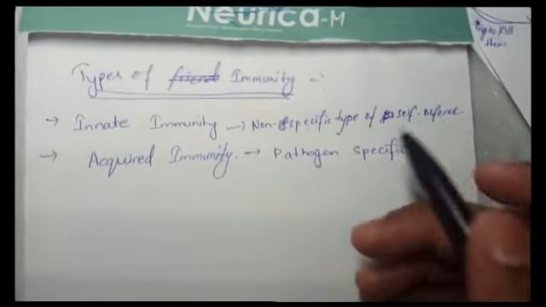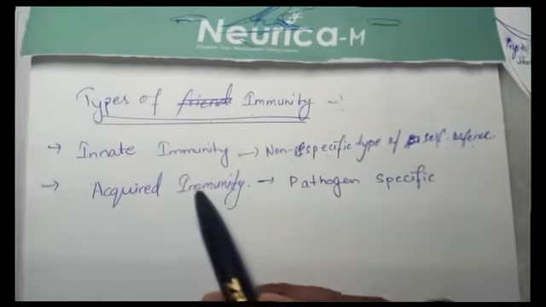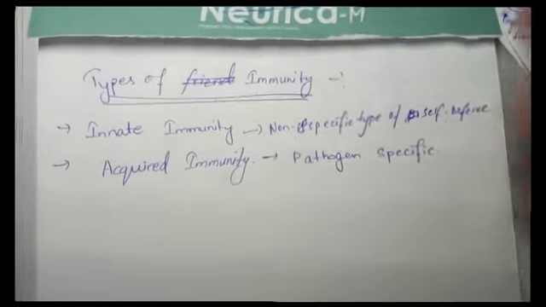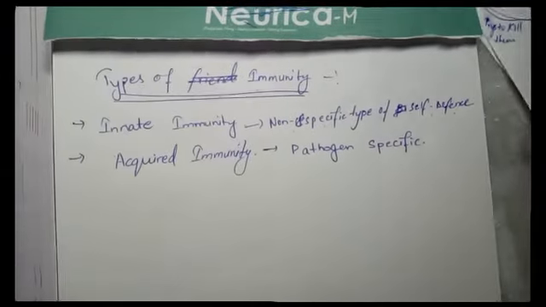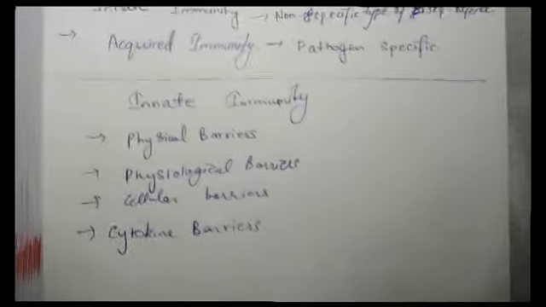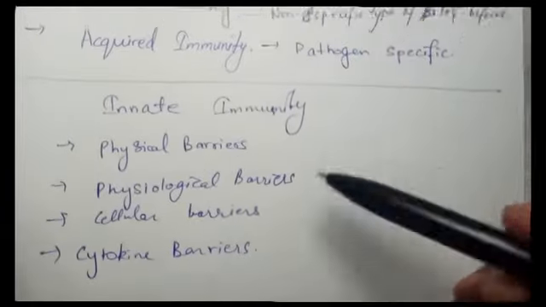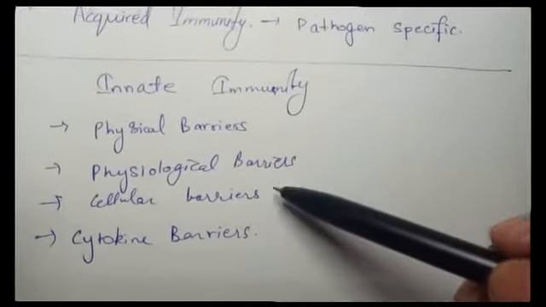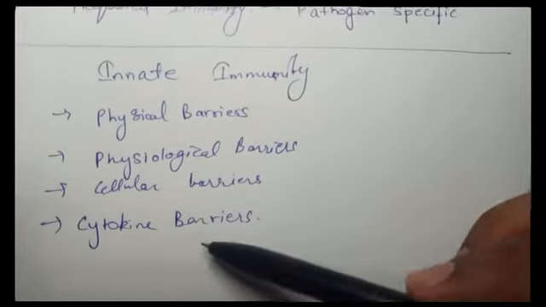We'll talk about it. And acquired immunity is pathogen specific. It depends on the kind of pathogen which is there. So innate immunity has physical barriers, physiological barriers, cellular barriers, and cytokine barriers.